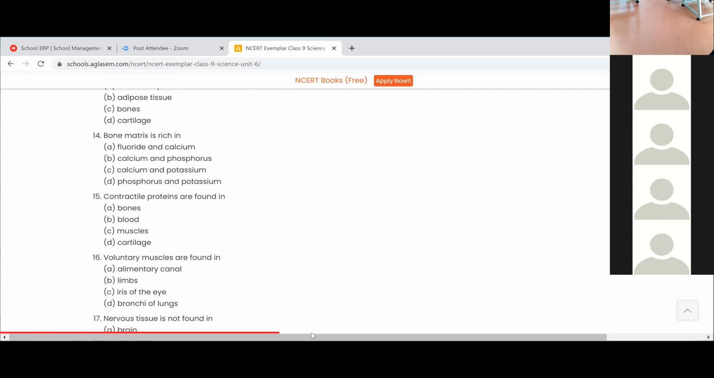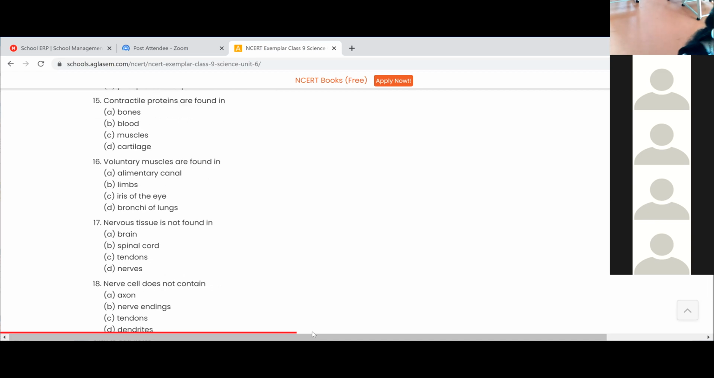Voluntary muscles are found in. Voluntary and involuntary actions can be done. Voluntarily, what we do knowingly, we can do it. The alimentary canal does its functions involuntarily, isn't it? The iris of the eye, it happens with blinking. The brain does its function involuntarily. The bronchi of the lungs, they do their function on their own, involuntarily.